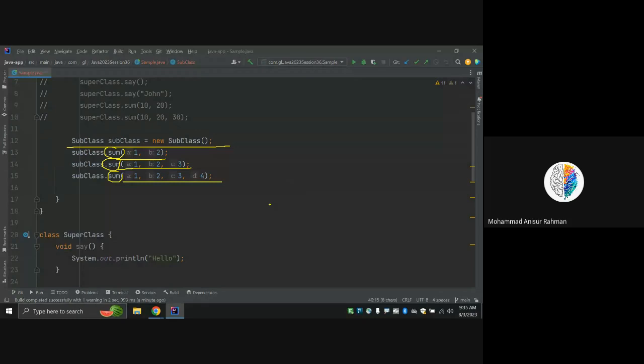When we call the subclass sum with A1, B1, it is definitely a part of that overload, since the subclass has 4 numbers there. Can we do that, or do we have to call it like this?